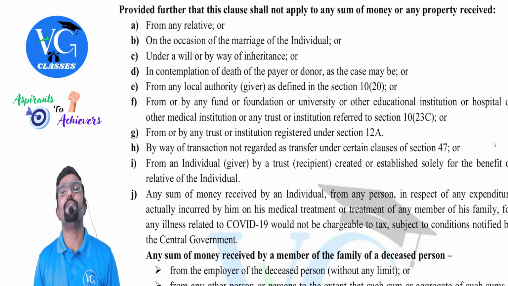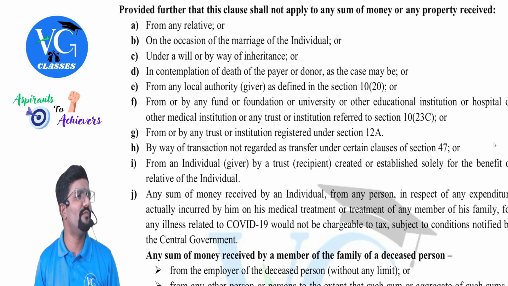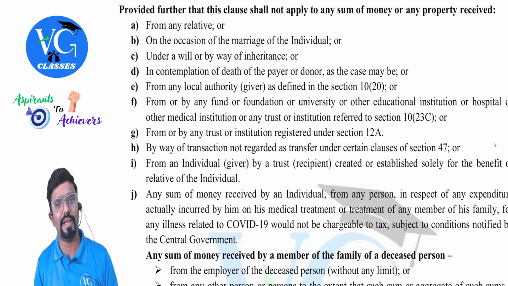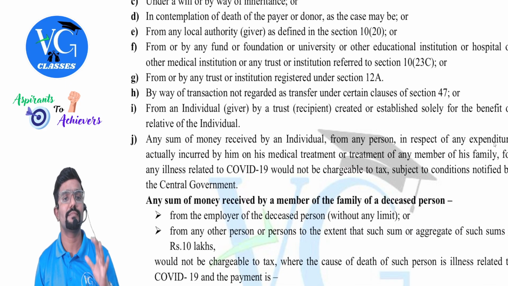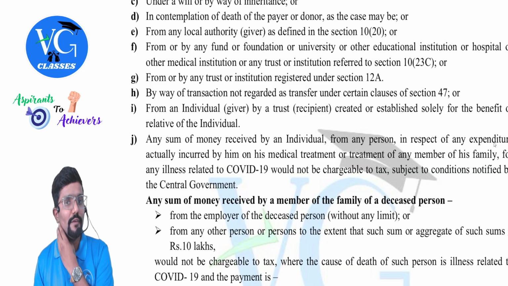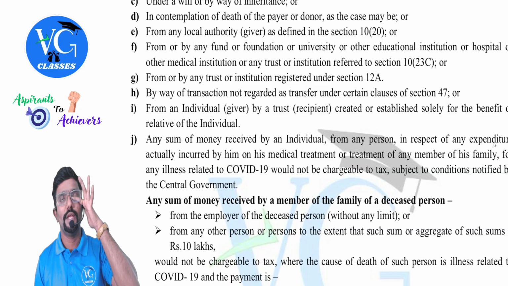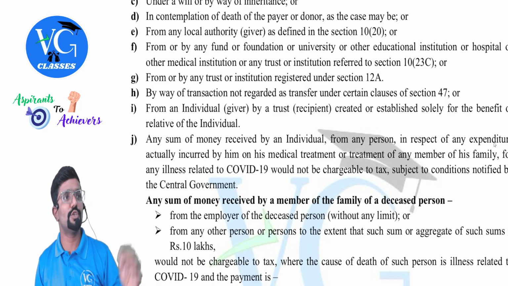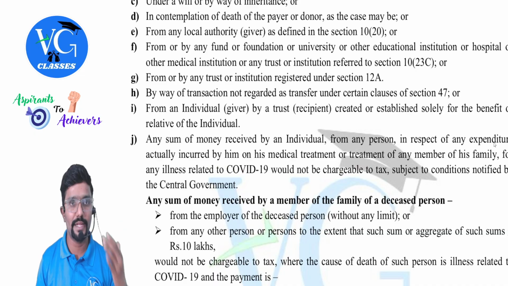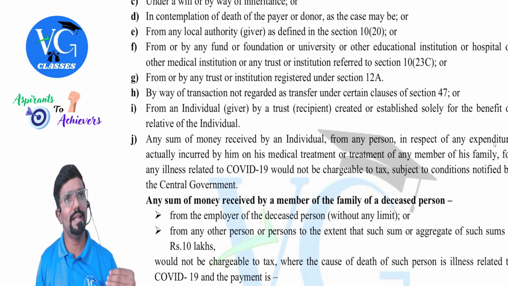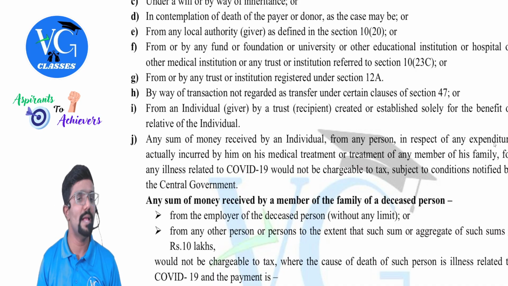Under a will or by way of inheritance. Means if you receive any gift by way of will from your forefathers or ancestors, nothing is taxable. Next, in contemplation of death of the payer or donor, as the case may be. Means I had given a property for you, I had told if I die, property has to go to you. So in case of death of the donor, if property passes on to the receiver, will section 56(2)(x) be applicable? No, 56(2)(x) will not be applicable.